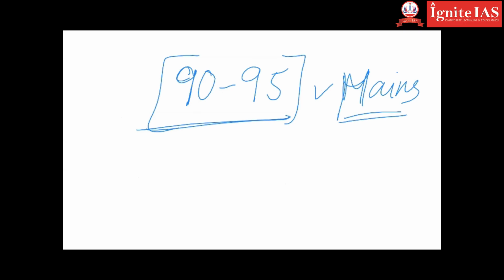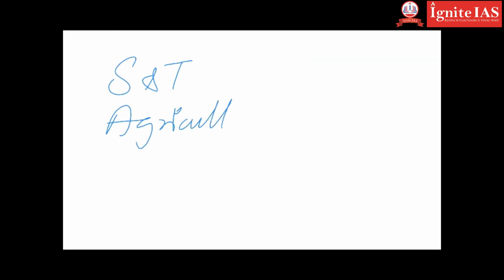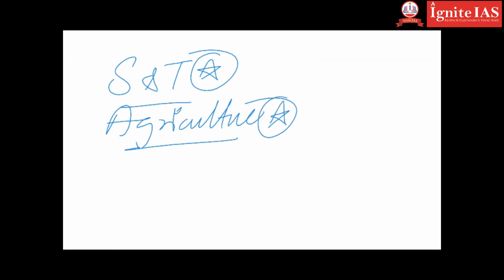I also want to tell you that today the UPSC has focused on science and technology, on agriculture, because of the conditions of the society. The society is more worried about agriculture. The society is more advanced in science and technology. That is why this is the focus. Tomorrow there would be much awareness among the people. By the time you give the exam, science and technology would be in a decline phase, right?